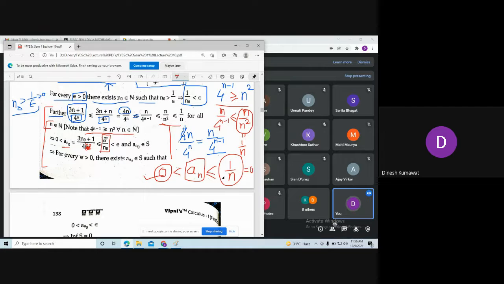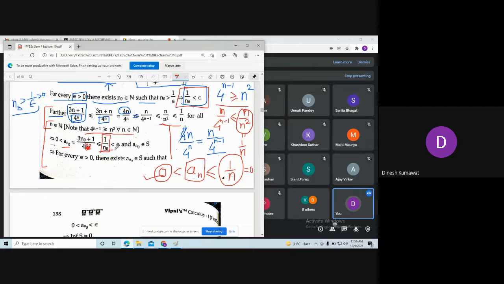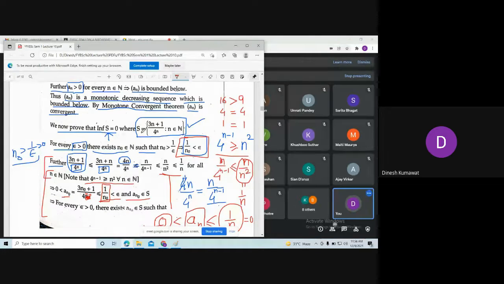So we have this is less than or equal to 1 upon n naught. But observe what we have said about 1 upon n naught over here: 1 upon n naught is less than epsilon. Okay, and a_n naught belongs to S. Because in S we are putting the same kind of sequences where n comes from natural numbers.